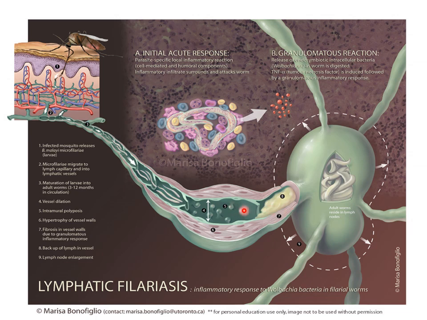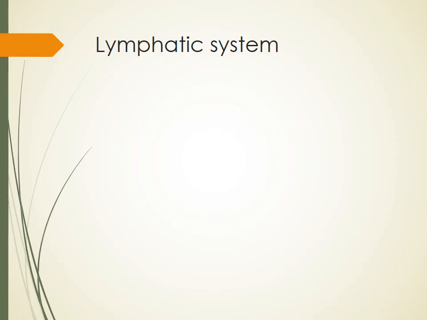Now during this process, due to number one, the presence of microfilaria, and number two, the immune response of the host, both would damage the lymphatic vessel. There would be dilatation, accumulation of the lymph, and sometimes even backup of lymph in the vessel, which leads to disfiguring. There would be an enlargement of the lymph node, and finally that may lead to elephantiasis. So that is the pathogenesis of this.